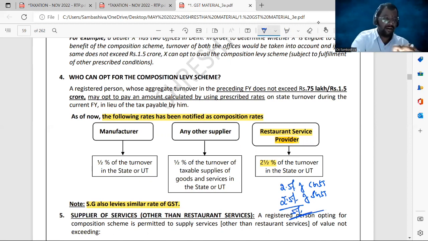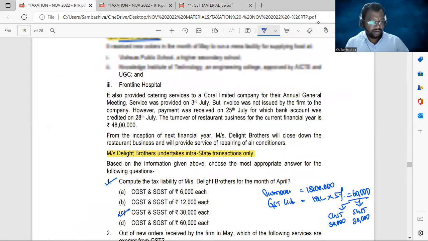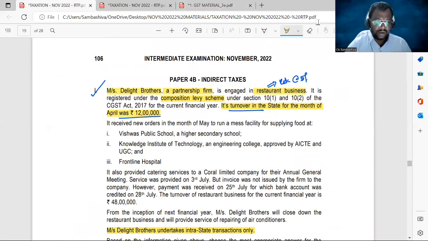Next, now the second paragraph. It received new orders for the month of May to run a mess facility for supplying food at Vishwas Public School, a higher secondary school, Knowledge Institute of Technology, KIT, an engineering college approved by the AICTE and UGC, and Frontline Hospital.